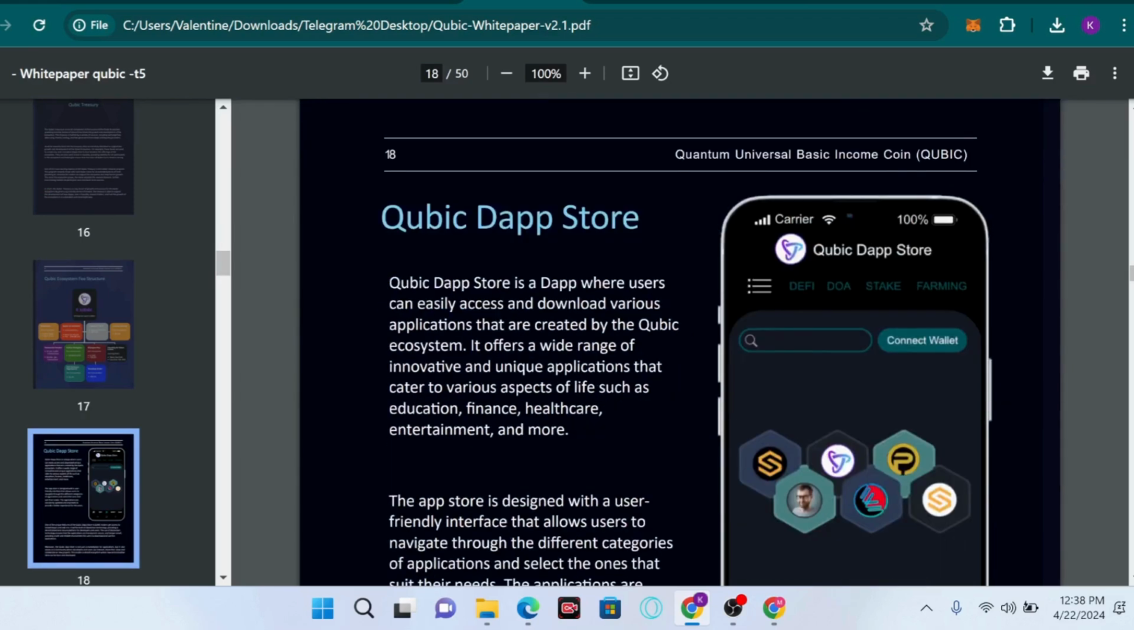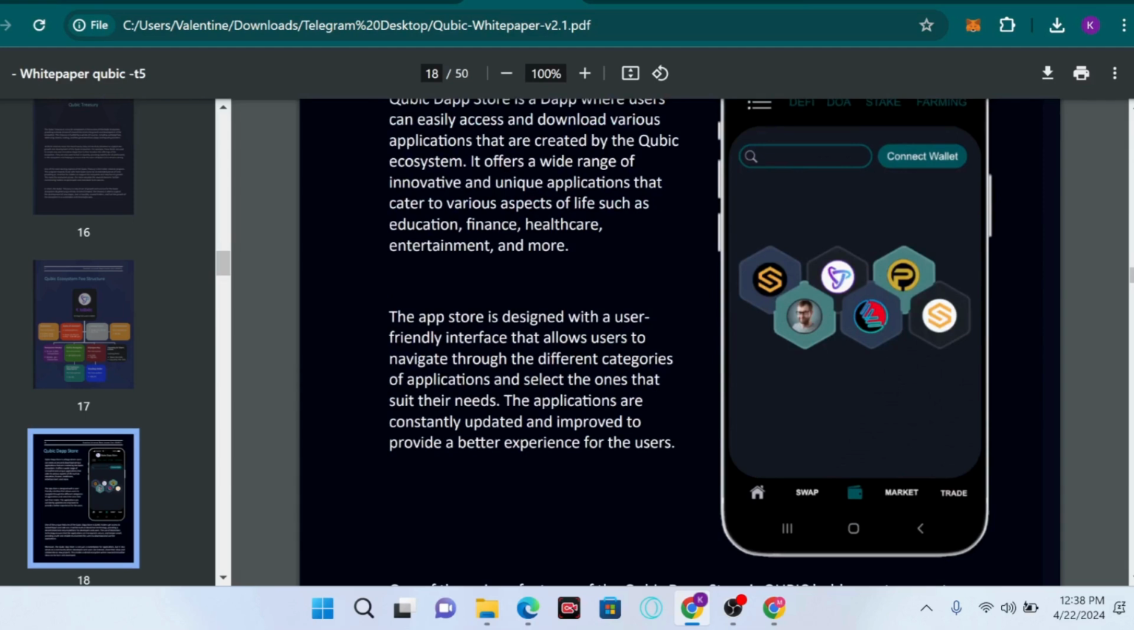It offers a wide range of innovative and unique applications that cater to various aspects of life such as education, finance, healthcare, entertainment, and more. The App Store is designed with a user-friendly interface that allows users to navigate through different categories of applications and select the ones that suit their needs. The applications are constantly updated and improved to provide a better experience for users.